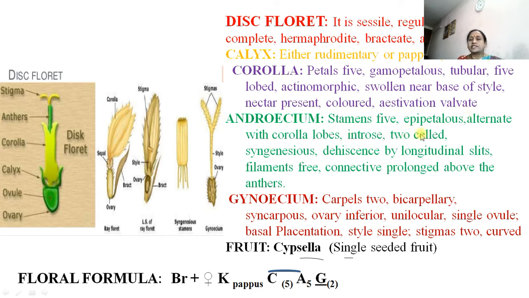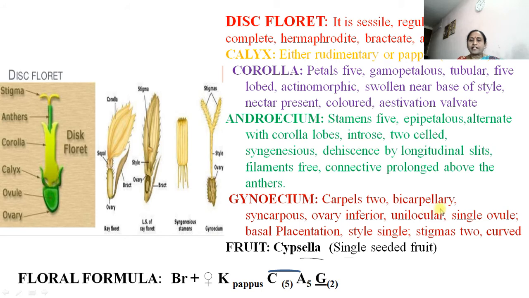Then androecium, stamens 5 and epipetalous, means they are fused to the petals or corolla. Then alternate with corolla lobes, introrse means inverted towards inner side, then two-celled or bi-celled, and syngenesious means they are grouped in one group or they are fused. Then dehiscence by longitudinal slit, filaments free and connective prolonged above the anther. These are the anthers.